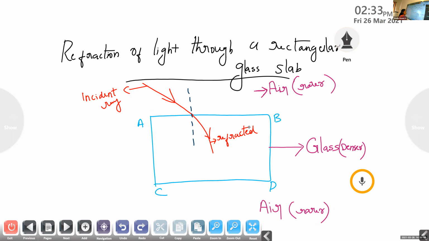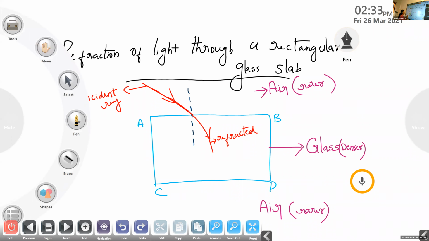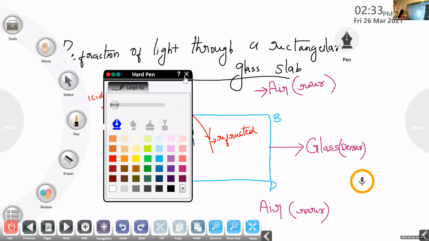Now students, you may please listen here. If the ray of light is entering from which medium to which medium? Here the ray of light is entering from air to glass. That is, it is entering from a rarer medium to a denser medium. So if the ray of light is entering from a rarer medium to a denser medium, what happens?